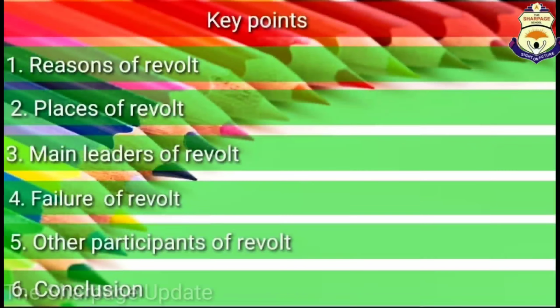As a conclusion, I would like to tell you that I have shared flowchart, flashcards, flower method, web chart, tree method, and key points method to explain to you reasons of revolt, places of revolt, main leaders of revolt, failures of revolt, other participants of revolt, and conclusion, by which you can learn history easily. As a result, the mutiny of 1857 was a complete failure.